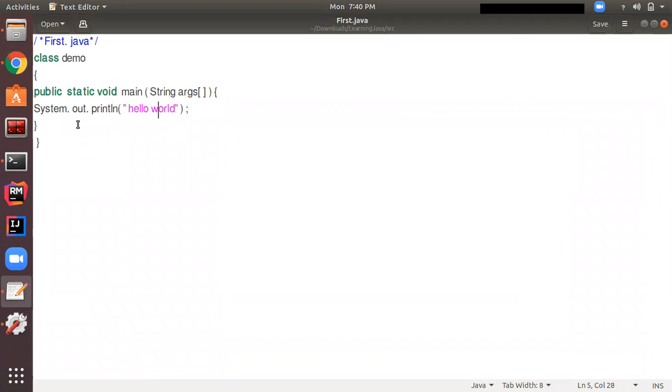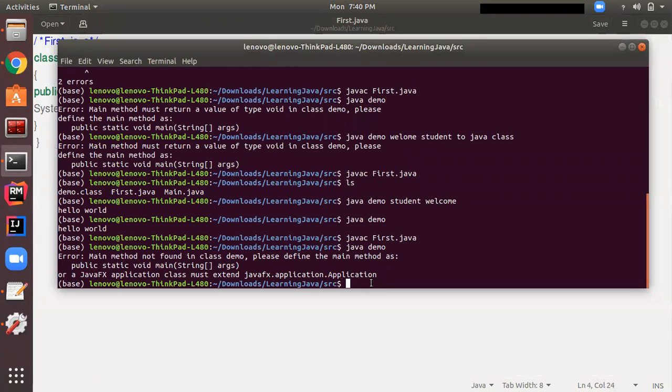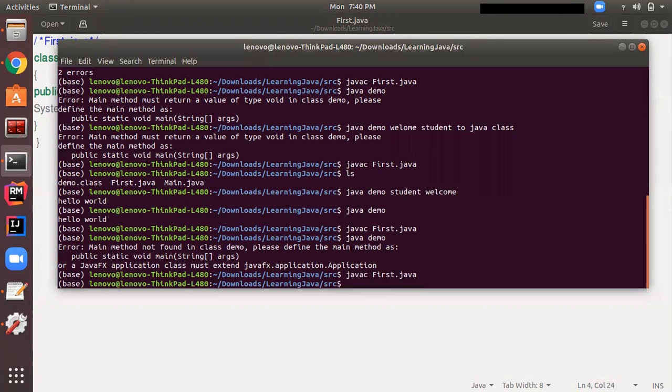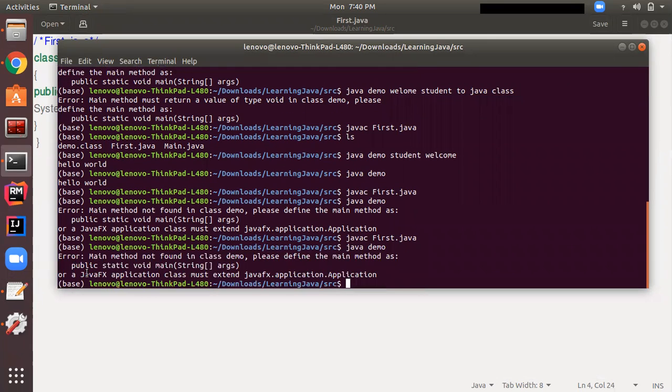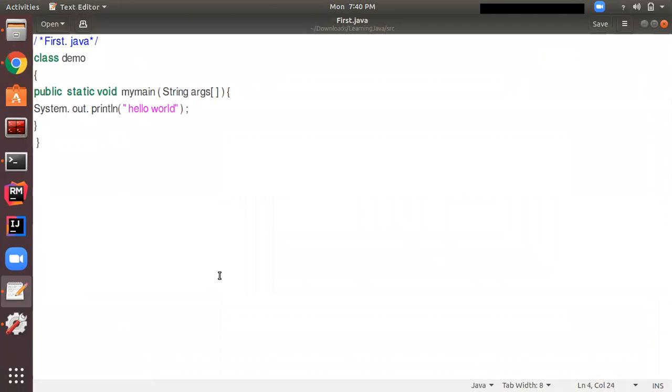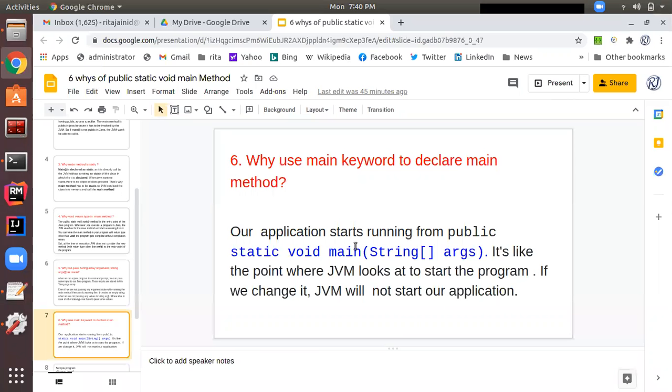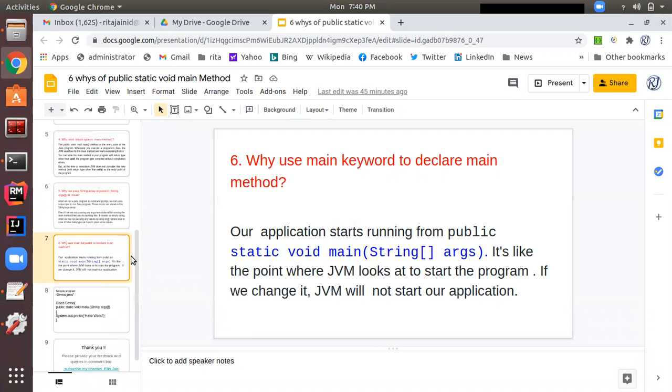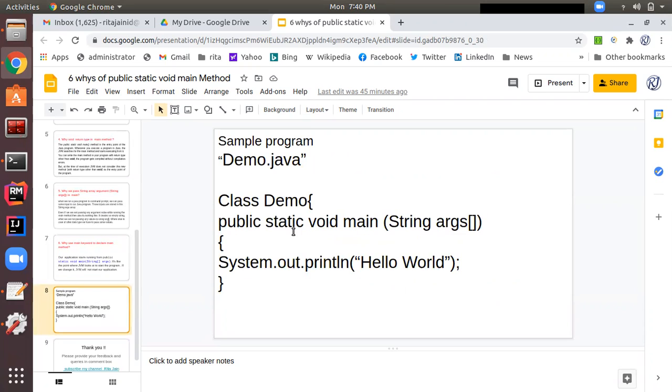Okay, the same answer we can check practically as well. So let me give this the name my main. Now I'm saving it and running it. Again, it will compile successfully, but at runtime, it will throw an error. No error at compile time, but if I run it, it gives me the error: no method found in the class with declaration public static void main. So this is all about the 6 whys related to the main method.